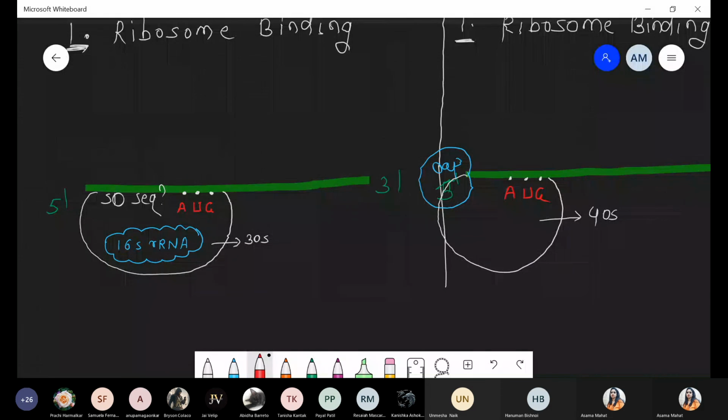First step: attachment of the ribosome to the messenger RNA. In the prokaryotic case, the Shine-Dalgarno sequence and the AUG are required. But in the eukaryotic case, the 5 prime capping and the AUG are required. This part is clear. First step, binding of the ribosome. This step is clear, everyone.